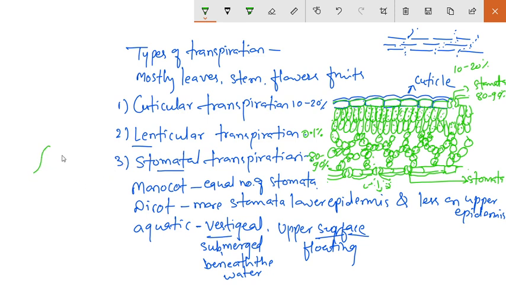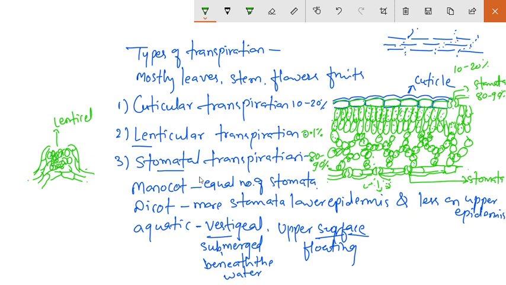So it is the stomatal transpiration, cuticular transpiration, and lenticular transpiration.